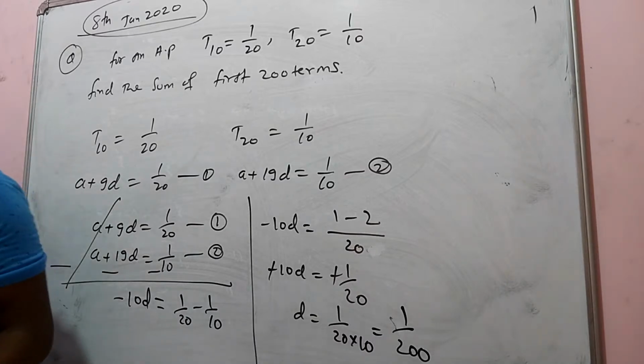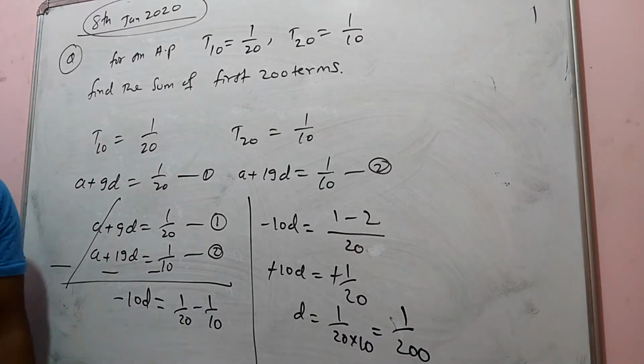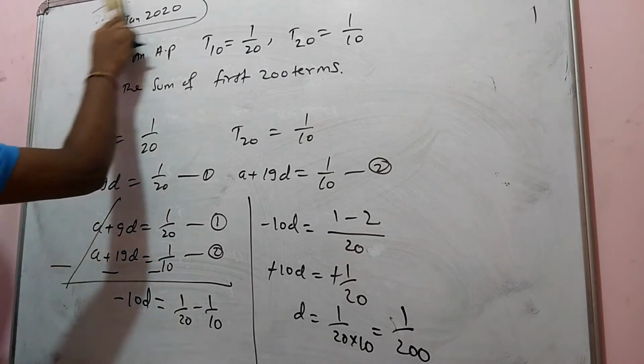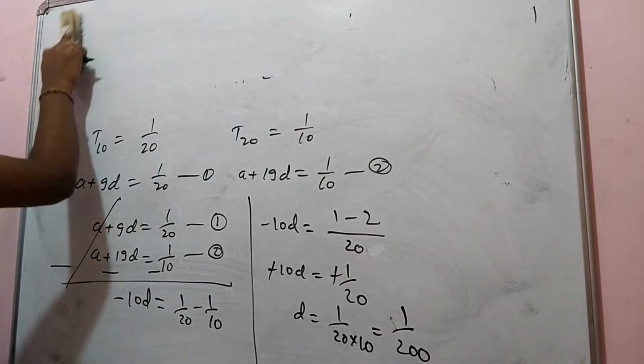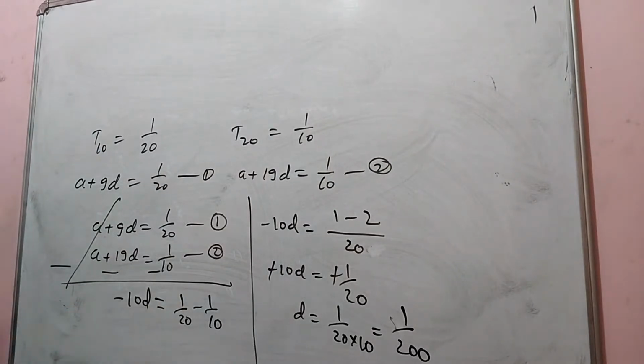Jayankar, you are right. Samiksha Nagare, you are right. So options I did not give, but you did the answer. Very great. Good. So D is equal to 1 by 20 here.